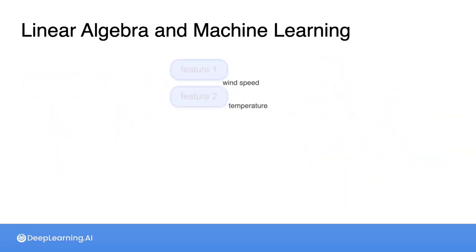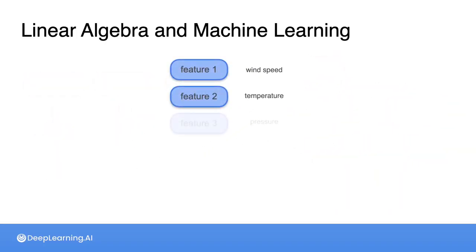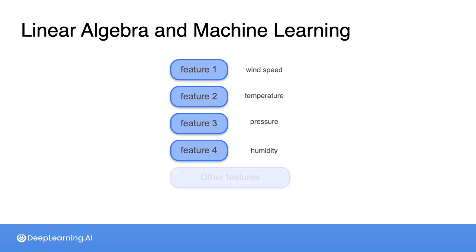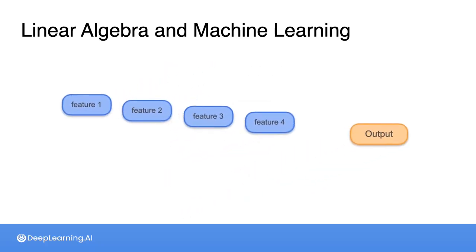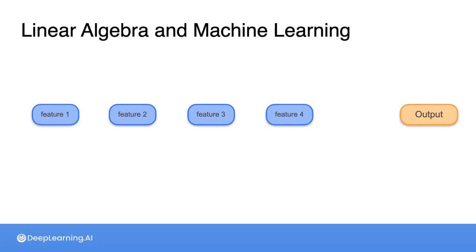But what if you wanted to consider more features, like pressure, humidity, or anything else that might affect the performance of the wind turbine? The idea is exactly the same as with one or two features. You simply add a new weight for each new feature. Even as the equation of this model gets longer, conceptually, it works the same. By finding the right values for the weight and the bias terms, it should be possible to make accurate predictions of the output or target under the assumption that this is a linear relationship.